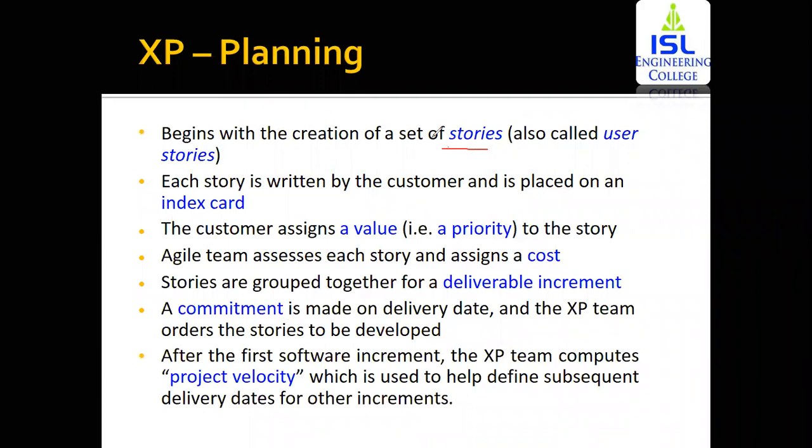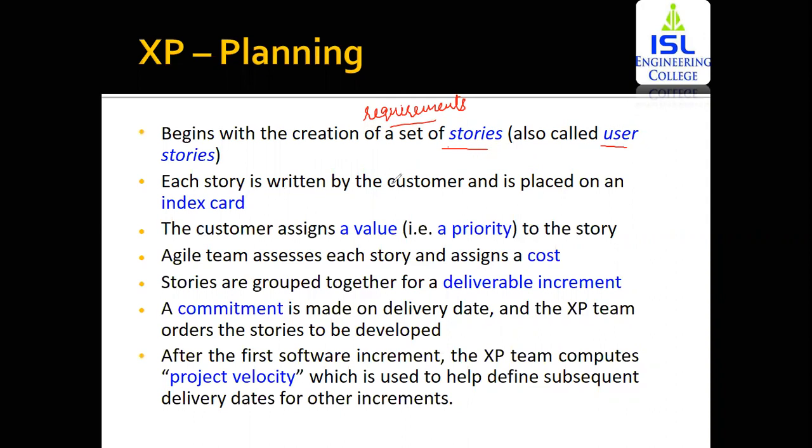What are the stories? Stories are the requirements that the end user wants within the software. You're going to name these stories. These are also called user stories, because those are the features that the end user wants within the software. So the first step is you create a set of stories. What are the requirements you want within the particular software?